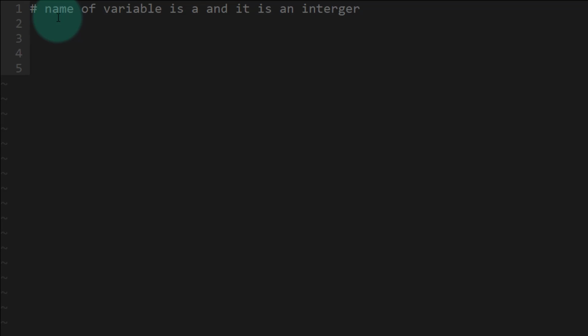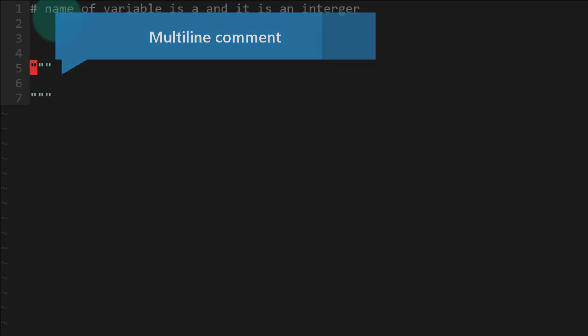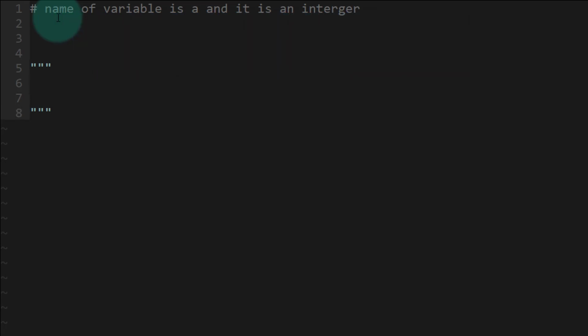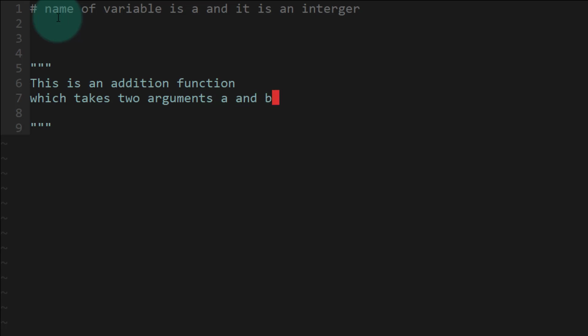Now in Python, a multi-line comment is given in a somewhat different way. For a multi-line comment, we give three inverted commas and then again three inverted commas at the end, and you can write your descriptive comment here. So I can say here that this is an addition function which takes two arguments a and b, and it returns the sum of those two arguments.